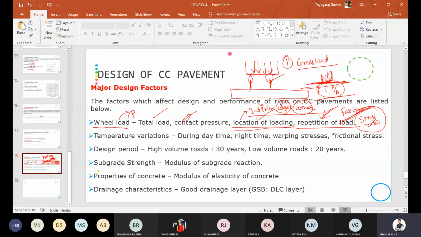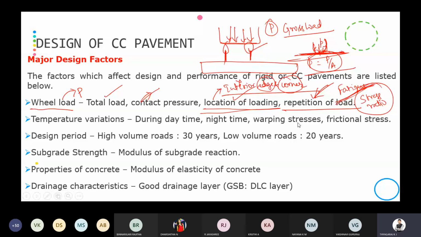So these are the factors we should consider. One is the wheel load, then under the wheel load, total load, contact pressure, location of loading, repetition of load. Then temperature variation, that is during daytime and night time. Because of the temperature variation, warping stresses and frictional stresses will develop. Then design period: for high volume road it is 30 years, for low volume road it is 20 years. Then comes the subgrade strength, that is modulus of subgrade reaction.